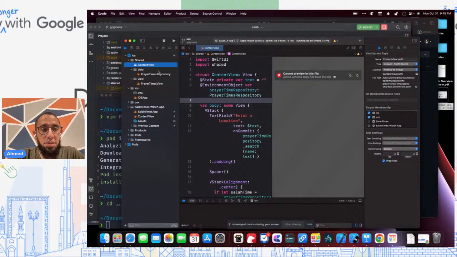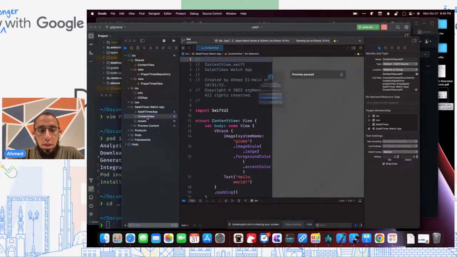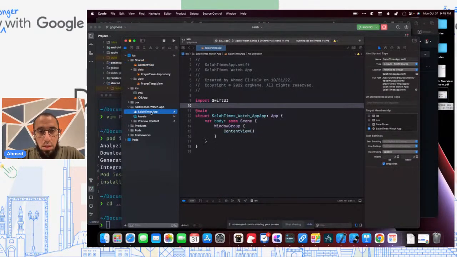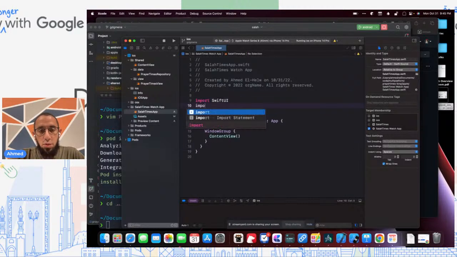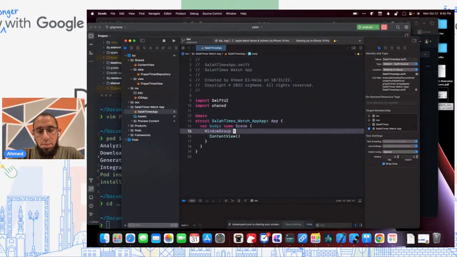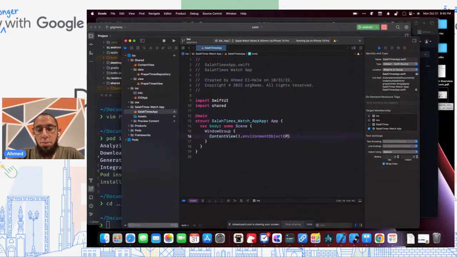And again, kind of similar to before, I need everything in the shared module to be visible for the watch app. And I don't need the pre-built one. And I want to import shared here and do the same thing I did last time, which is share the same code, the same rendering code with iOS and macOS.